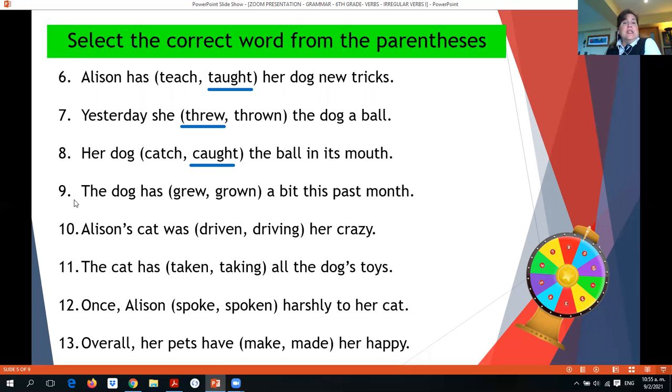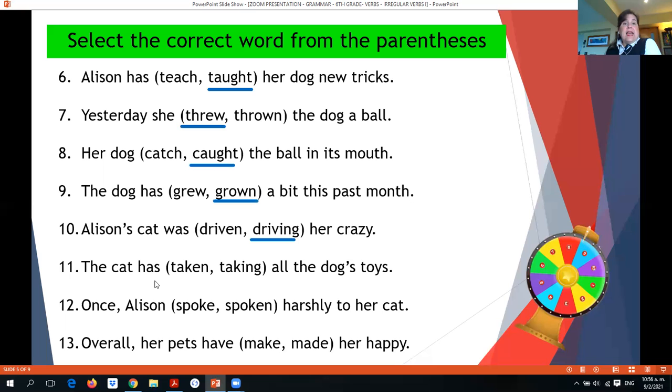Number 9, the dog has, and we have grew and grown a bit this past month. We have the helping verb have, so we will choose the past participle form. The past participle form is grown. So the dog has grown a bit this past month. Number 10, Allison's cat was, and we have driven and driving her crazy. We have the verb be, so we choose the present participle, driving. Allison's cat was driving her crazy.